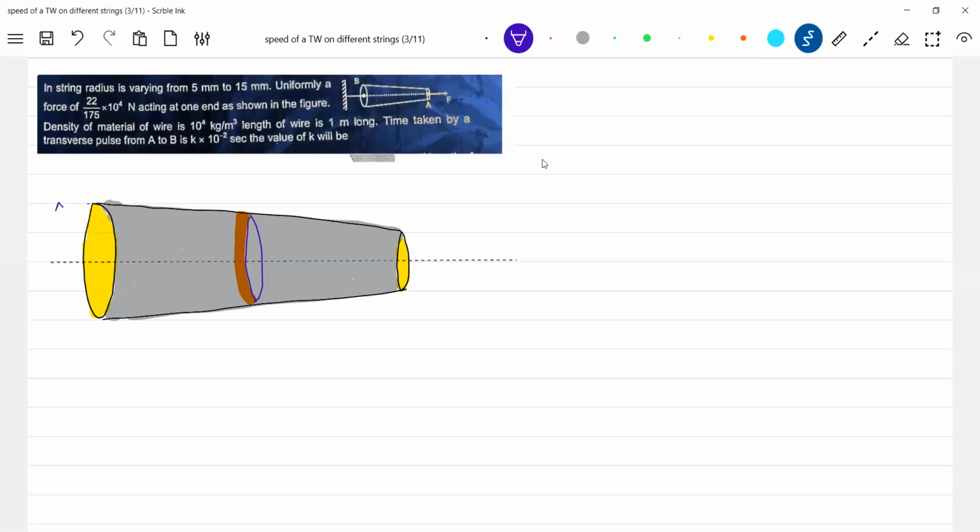The radius of this end, let it be R2. The radius of this end be R1. Let it be R, at a distance X. This is dx. What we are supposed to calculate is the time taken by the wave to propagate from one end to the other end. And the tension everywhere is going to be the same.